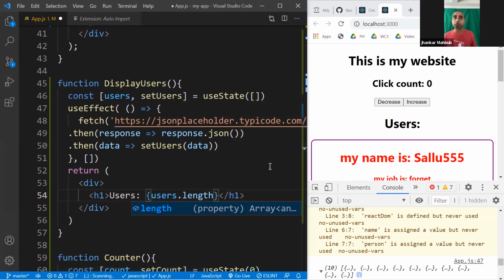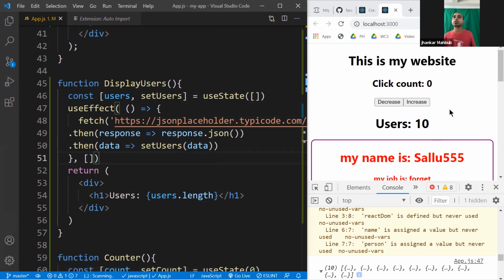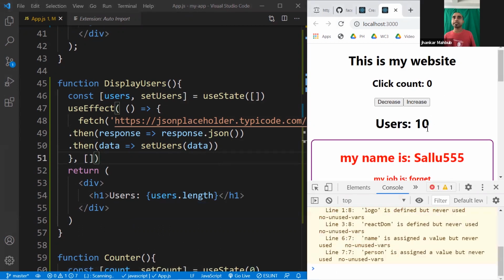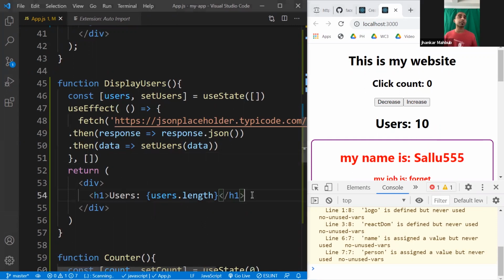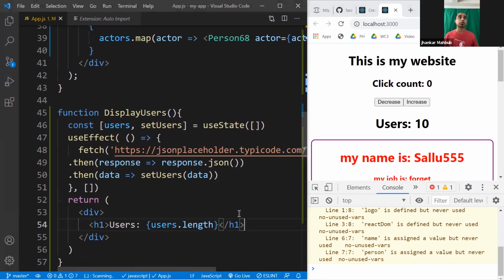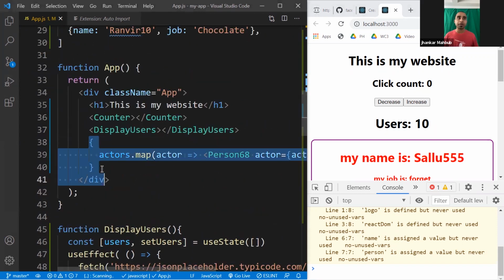So pay attention to this one. You save, it is initially 0 and then becomes 10. If you reload this, initially 0, and for a fraction of a second, it becomes 10. The reason is that when you are trying to load data, it takes a few microseconds based on the power of the internet, and then it jumps to the number 10 or whatever the loaded data is. Since you have the 10 users, you can easily show that data dynamically, exactly the same way you did here.